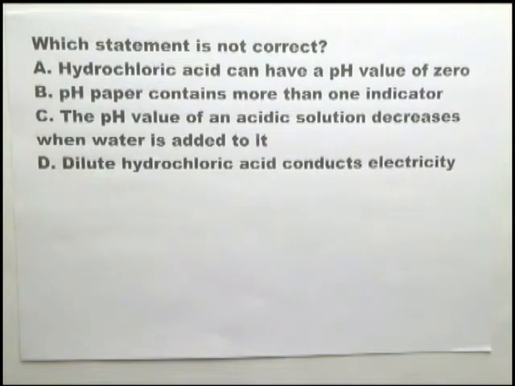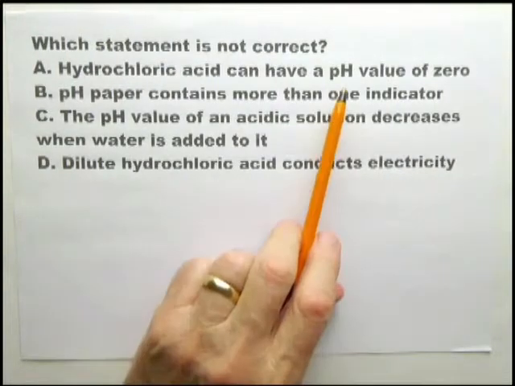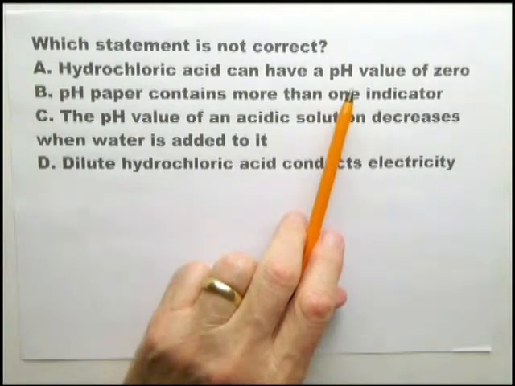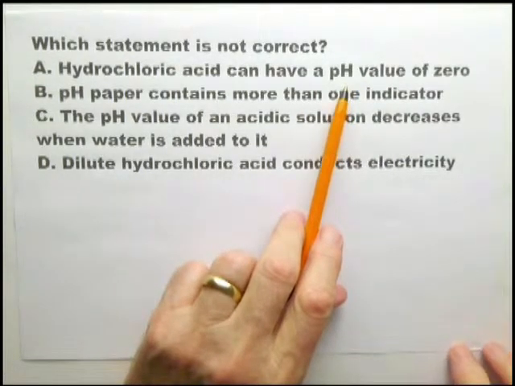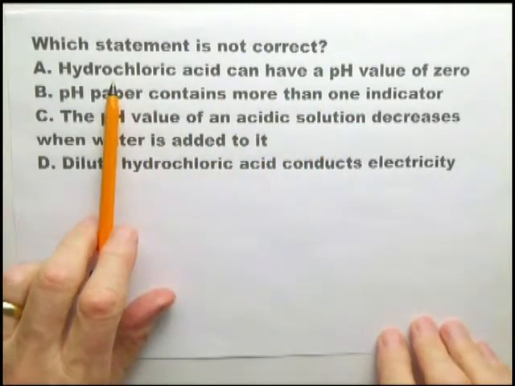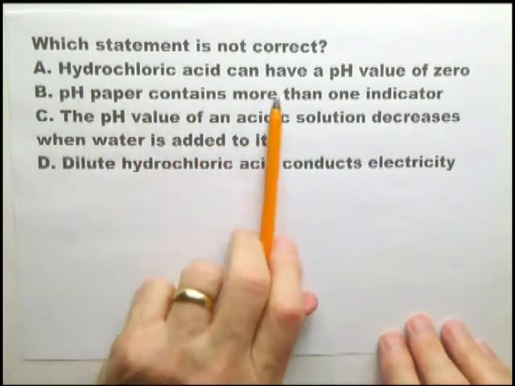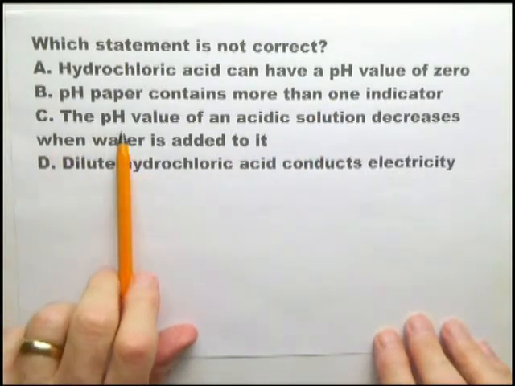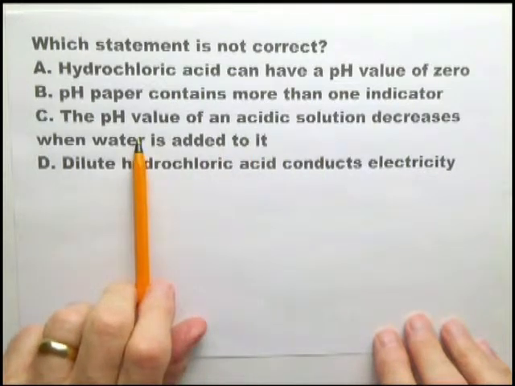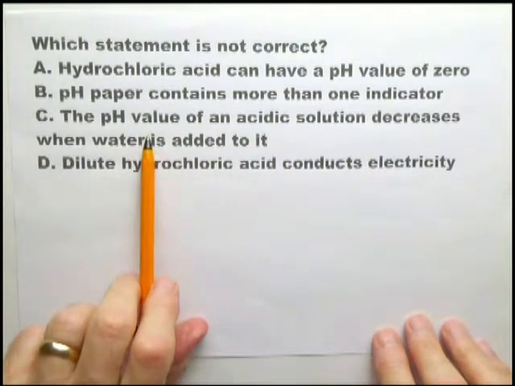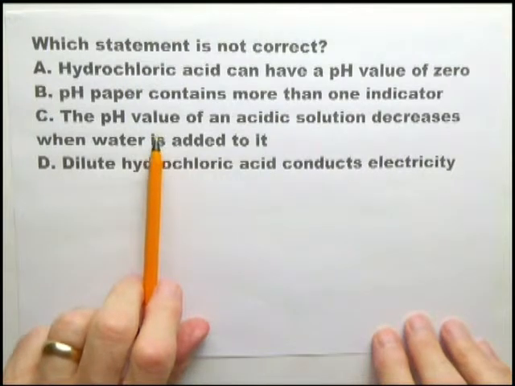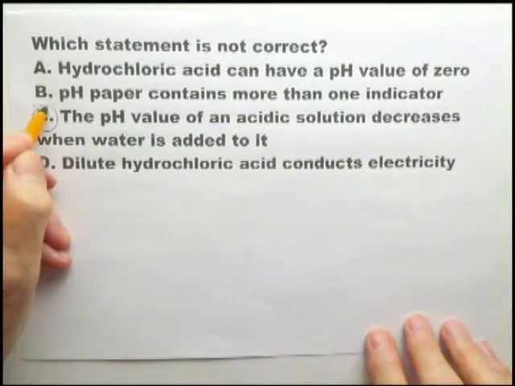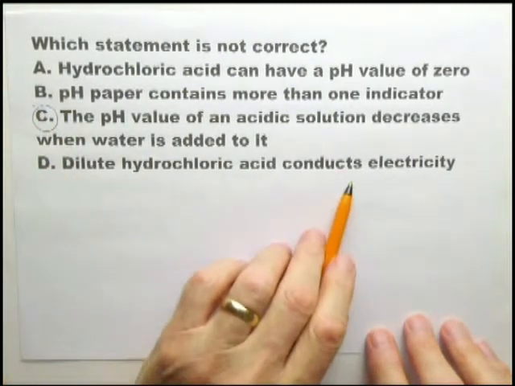Here you're expected to look at what is not correct. Hydrochloric acid can have a pH value of 0? Yes, it can. I know it's strange, but it can if it's very concentrated. pH paper contains more than one indicator. Generally, yes, they do contain more than one indicator. The pH value of an acidic solution decreases when water is added to it? No. The pH value of an acidic solution increases when water is added to it. That's clearly not correct.